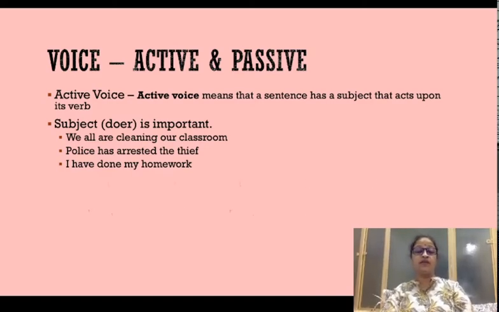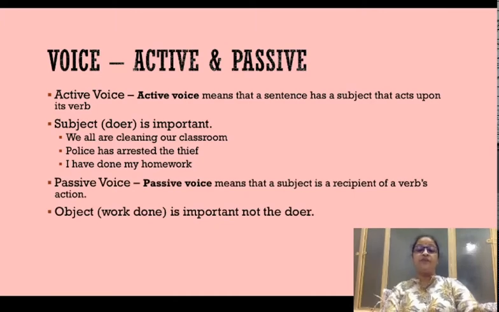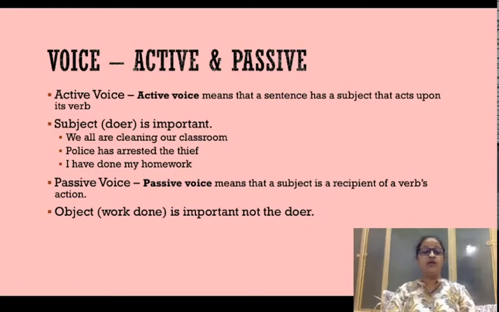Now, let us take a look at the passive voice. In passive voice, the subject or the first word that you put in the sentence is the object, and that object is actually the recipient of the action. The word that comes at the beginning of the sentence is the object. So, what you do in passive voice, you flip the active voice and reverse it and put the object first. So, this is how it looks.